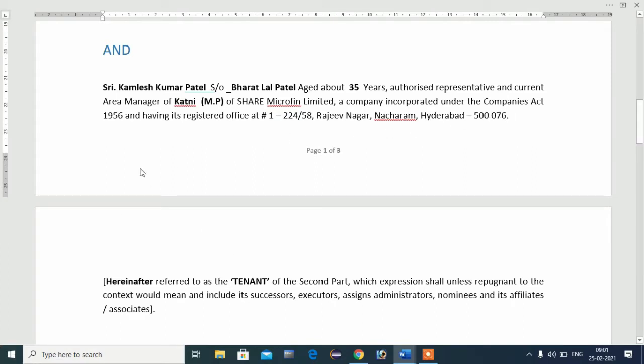That means Mr. Kamlesh Kumar Patel is an area manager of Sri Microfin Limited, a company registered under the 1956 Companies Act, and the office of this company is situated in Nacharam, Rajiv Nagar, Hyderabad.